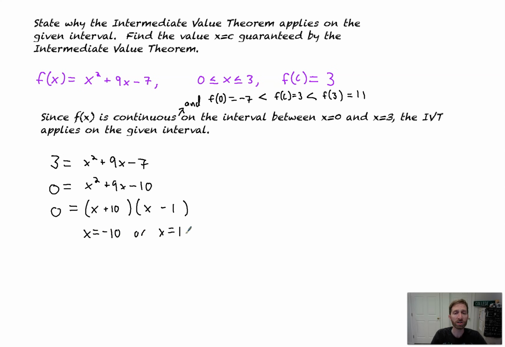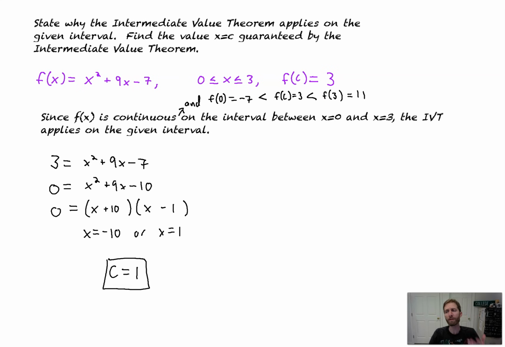Now, which of those values is guaranteed by the intermediate value theorem? It's got to be on the interval from 0 to 3. So c is that x value of 1. So what we did there is we found the x value that gave us the y value of 3. And we also stated that the curve is continuous from 0 to 3. And also that these values sandwich 3. That's what all that math means.